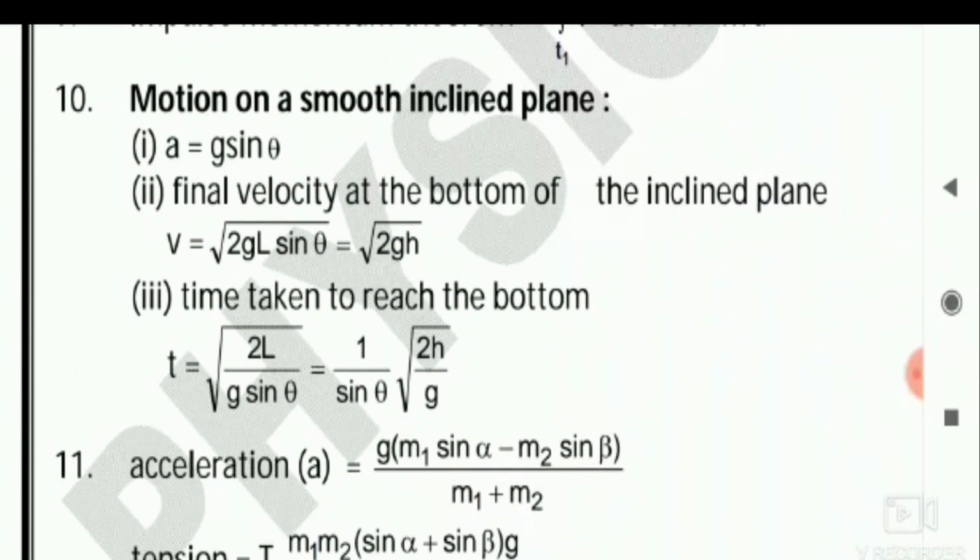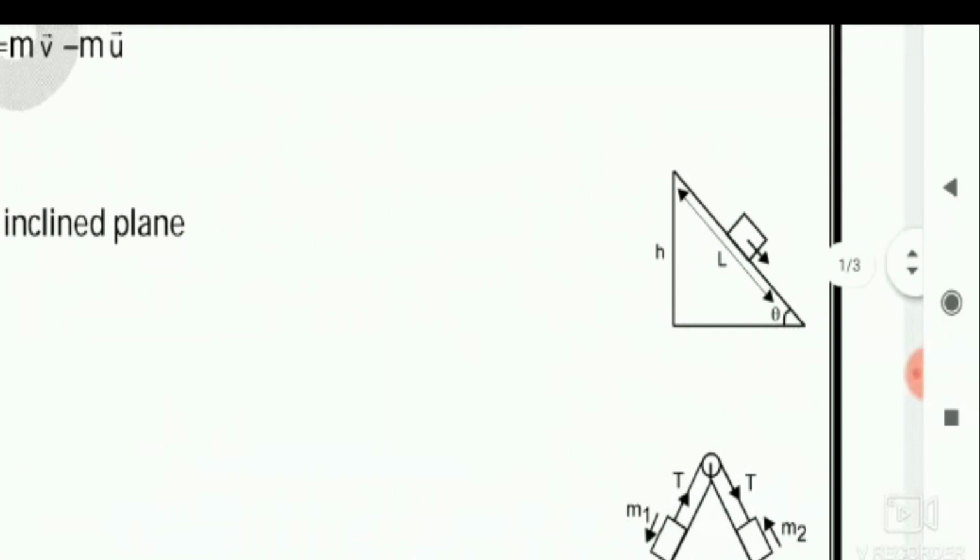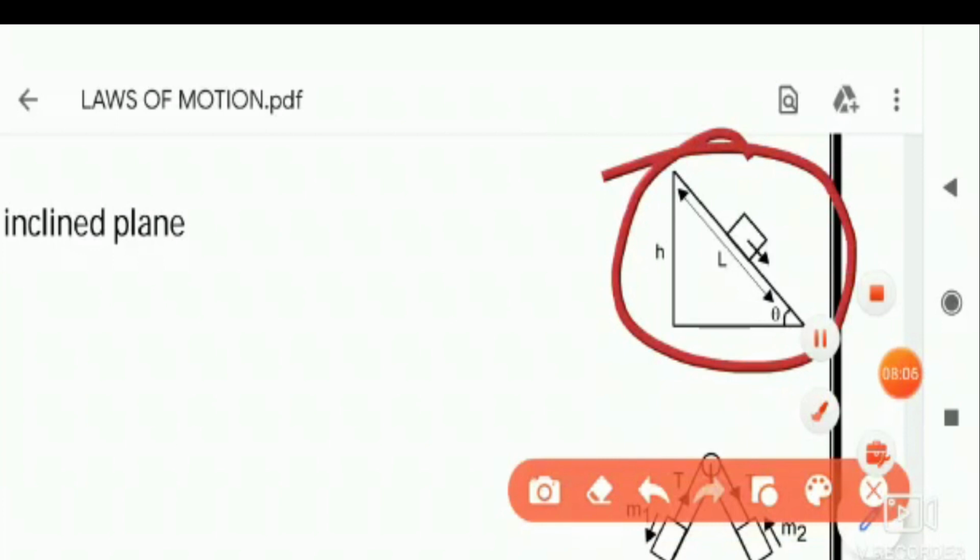Now straight away let's go to the 10th formula, motion on a smooth inclined plane. This is the inclined plane related diagram.